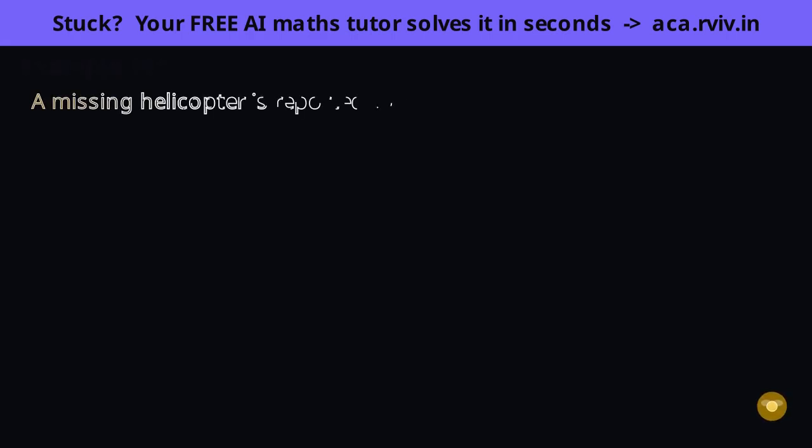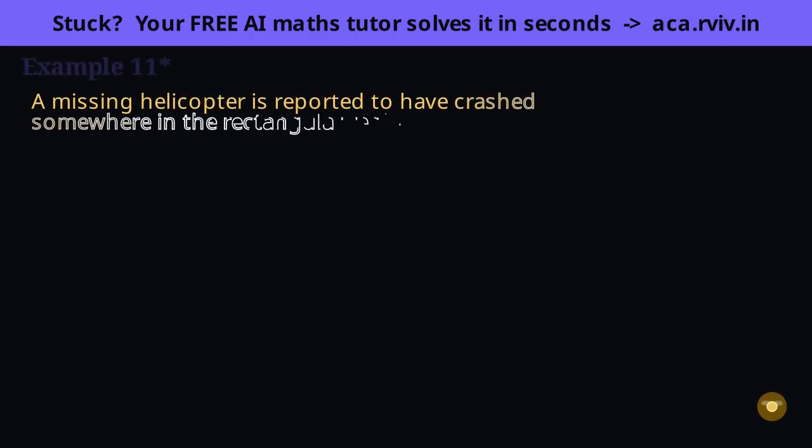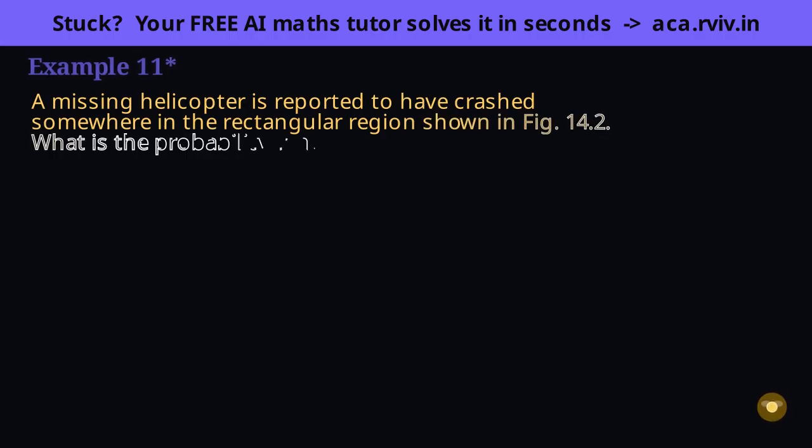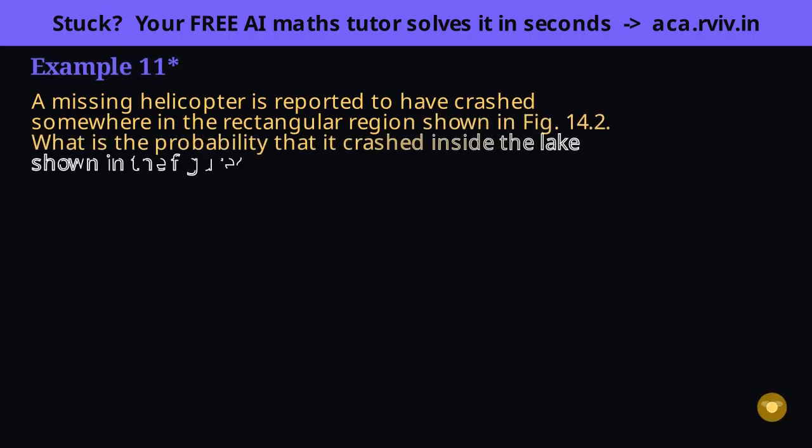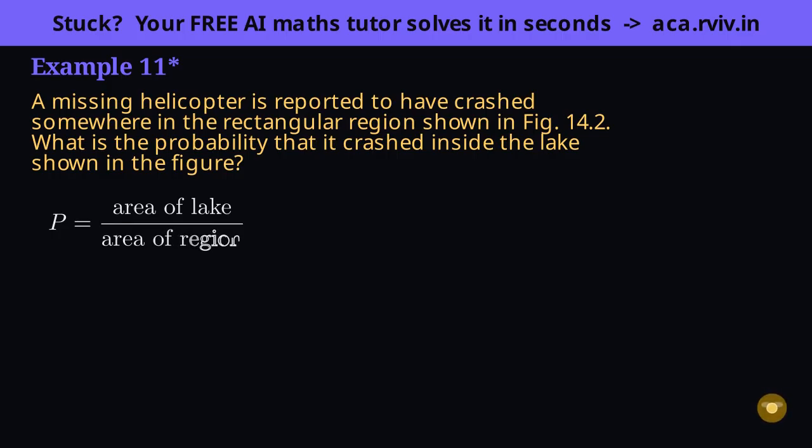Optional again, and 1 dimension up. The crash could be anywhere in a region, so now probability is an area. The same continuous idea, stepped up from a line to a flat region. The crash is equally likely at any point of the rectangle, so probability is favorable area over total area, the lake's area over the whole region's area. Watch how counting quietly becomes measuring, just in 2 dimensions now.